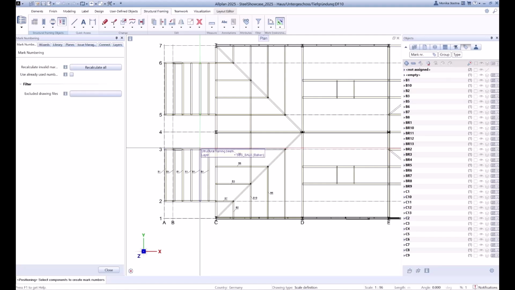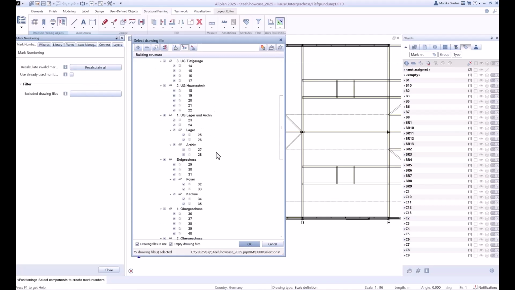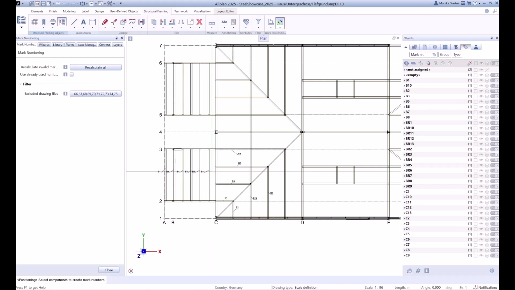As a first improvement, I would like to introduce the possibility that now we can exclude the drawing files which should not be considered for the recalculation of the mark numbering or for the creation of the new mark numberings. Already existing mark numbers in these drawing files will be ignored. If you decide later to again recalculate these drawing files, you activate them and they will be considered again.